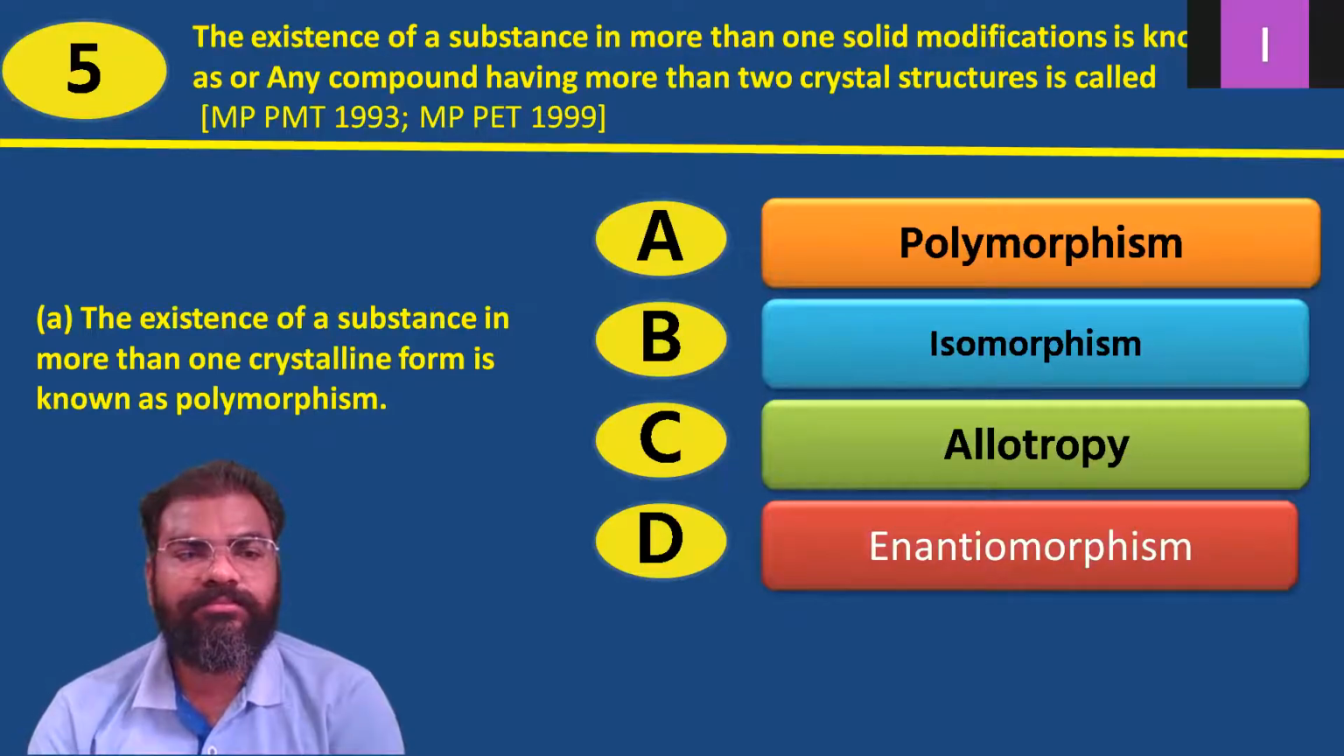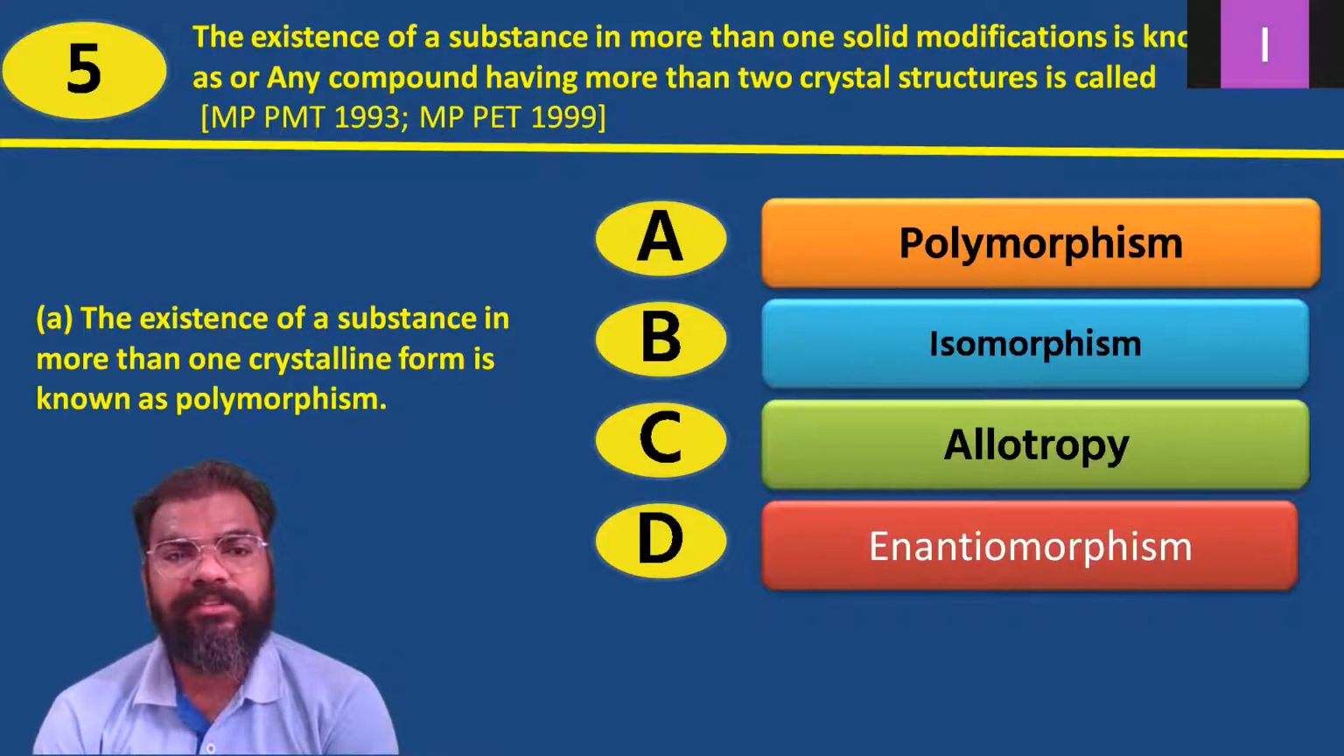Then question number 5: the existence of a substance in more than one solid modification is known as, or any compound having more than one crystal structure is called. It possesses more than one modification in a crystalline structure. There are 4 options they have given.